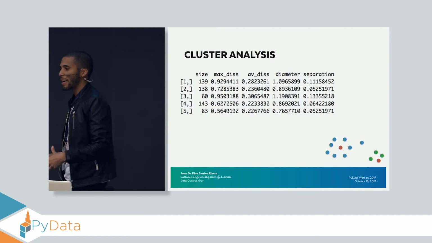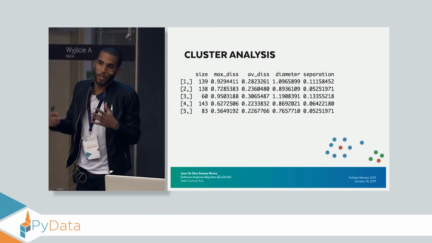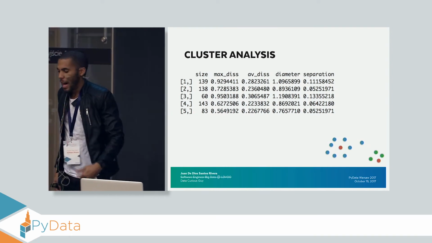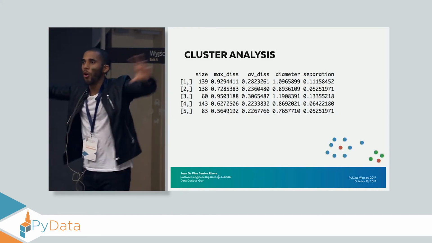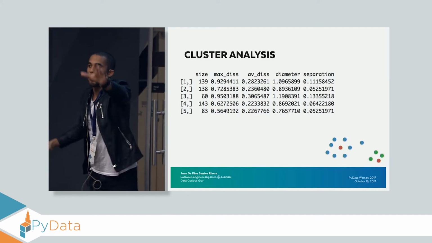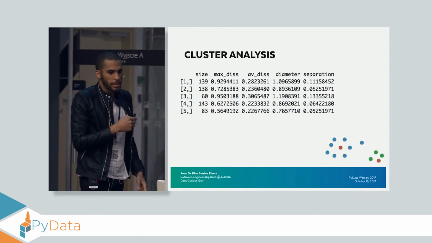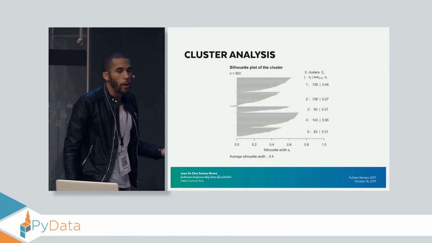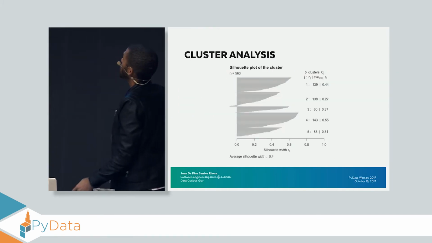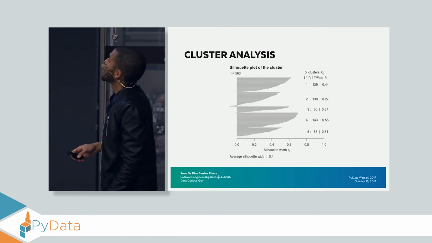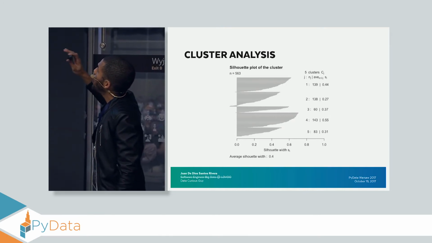It is the one with the highest diameter, meaning that it's a really big cluster, and the separation, meaning that it's really alone in its own corner. We're going to see this later. Then, here is the silhouette of each one of the data points.